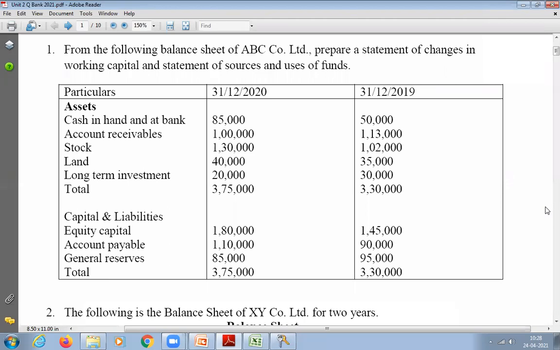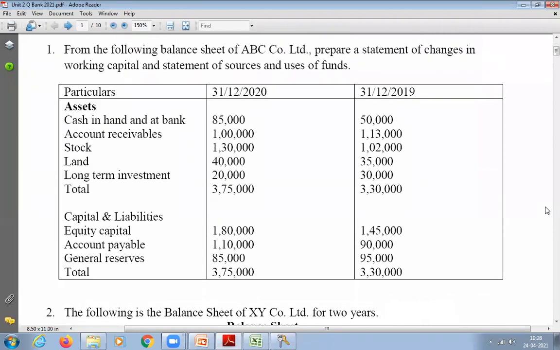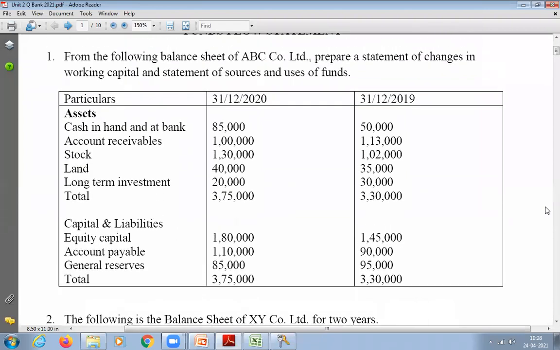Thank you, sir. So this is a very simple question. He has not given any adjustments. He has just given you two years' balance sheets of ABC Company Limited, for 2020 and 2019, and he is asking you to prepare what? First you have to prepare a statement of changes in working capital and then a statement of sources and uses of fund. So what do you mean by statement of sources and uses of fund?